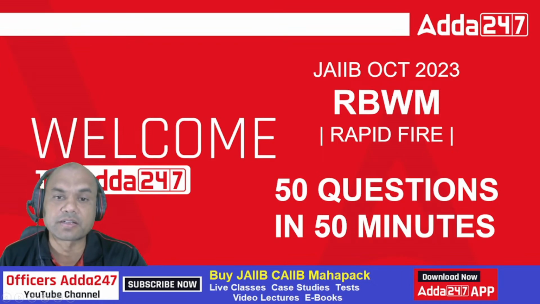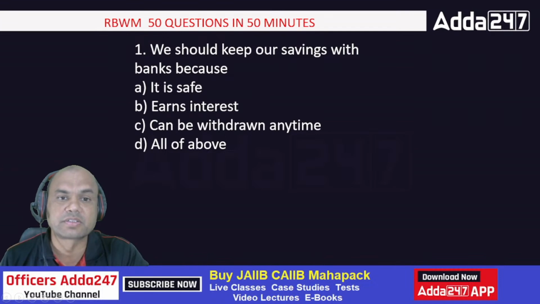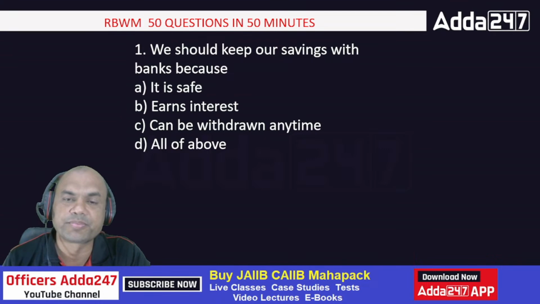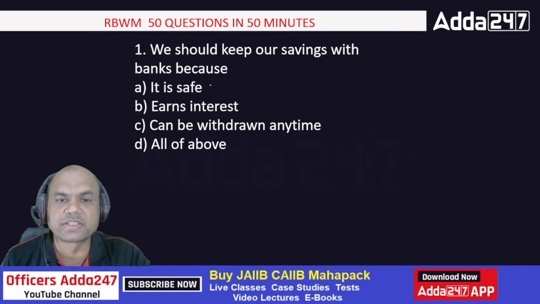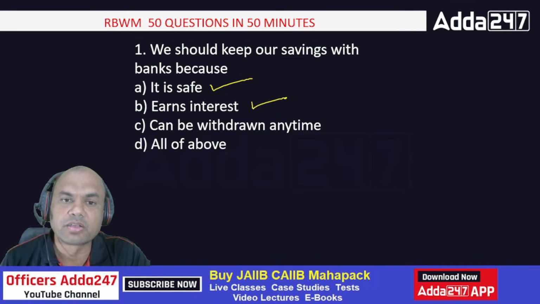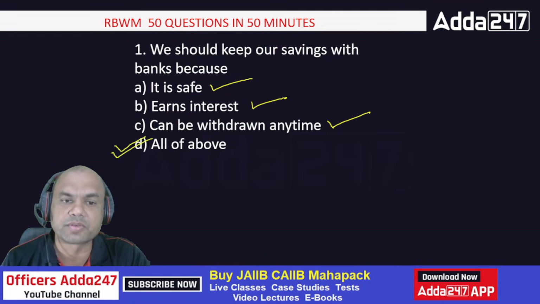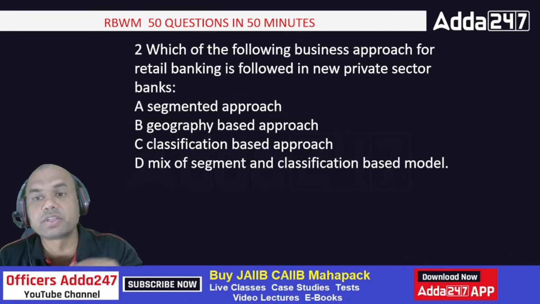Okay? So let's start. Here, first, we should keep our savings with banks because number one, it is safe, it earns interest, can be withdrawn anytime, and all of the above. So what is the reason why I should keep my savings with the banks? Why shouldn't I keep it with myself in my cupboard? Because number one, safe, right? Earns interest, that is the important part. If I keep my money in my cupboard, nobody is going to give me interest. I can withdraw it anytime, savings deposit, right? So that's why the answer is all of the above. Okay. First one was simple. Let's go with the tougher ones now.